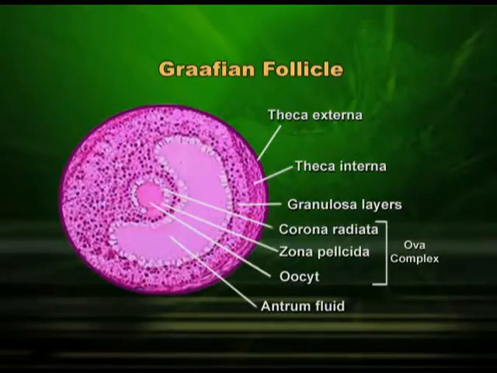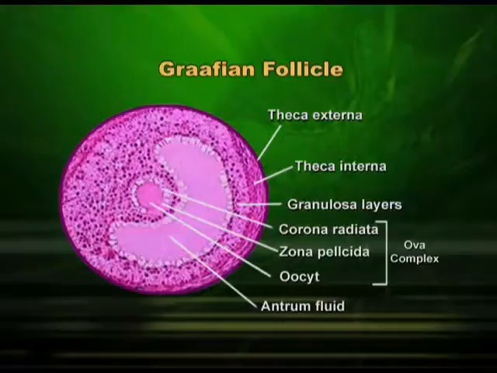This is detailed structure of Graafian follicle. You can see ova acentrically placed. You can see very clear zona pellucida surrounded by corona radiata. You can see cumulus oophorus, that is bed for ova to sit. You can see all the 3 layers, theca externa, theca interna and granulosa, and antrum is so well defined with antral fluid. So, this is a Graafian follicle which is ready to ovulate.